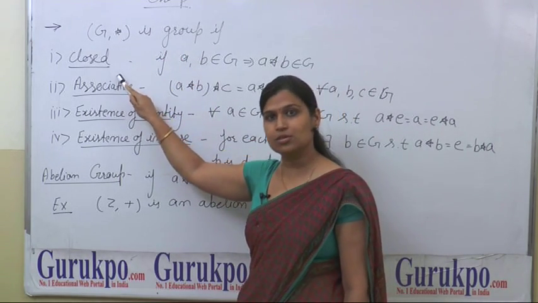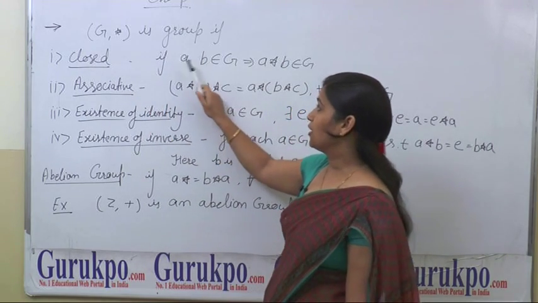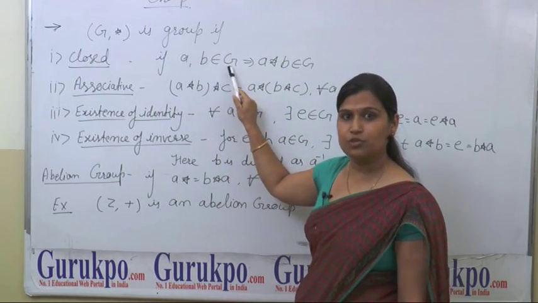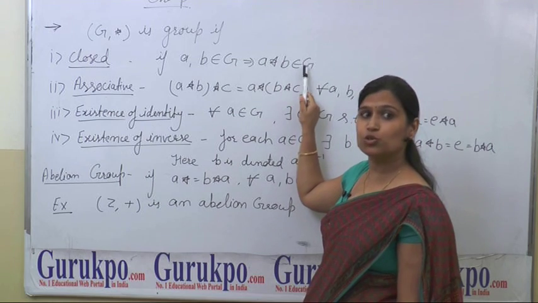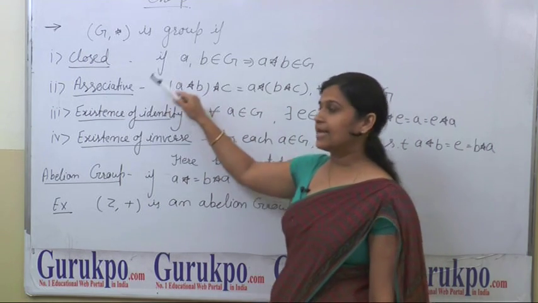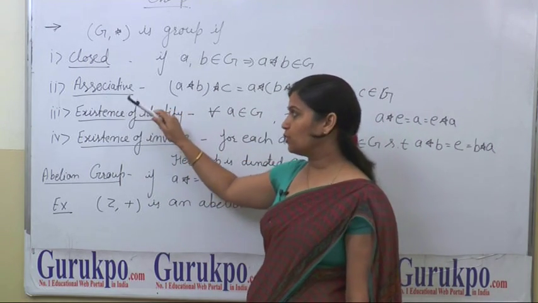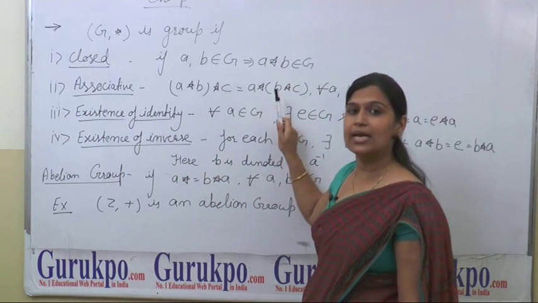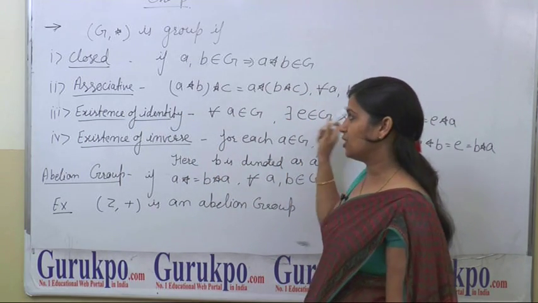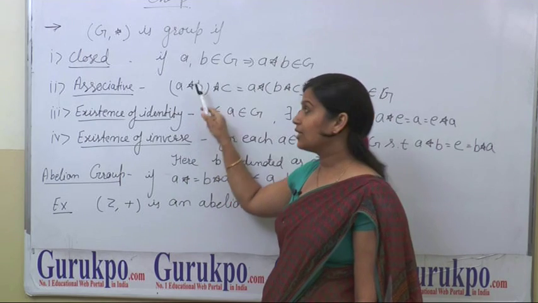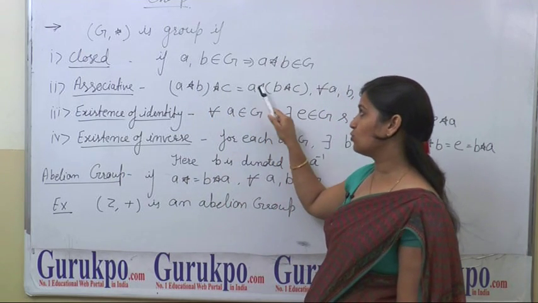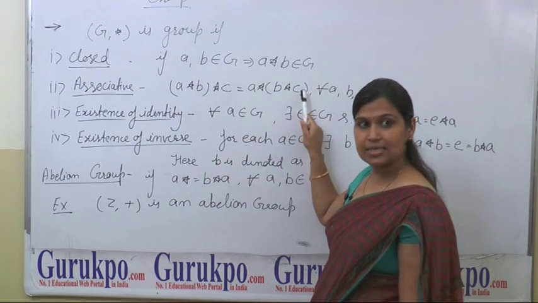First one is closed. Closed means if A and B are two elements of G, then A star B should be an element of G. Second one is associative. What do you mean by associative? If A, B and C are three elements in G, then (A star B) star C should be equal to A star (B star C).